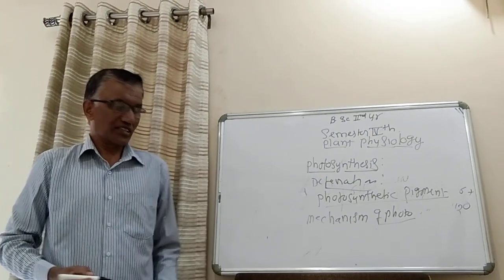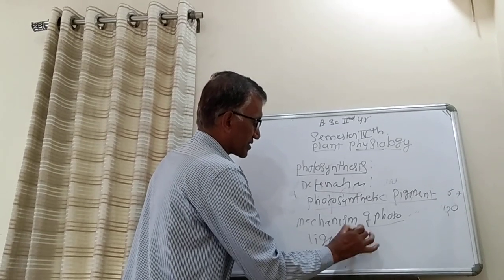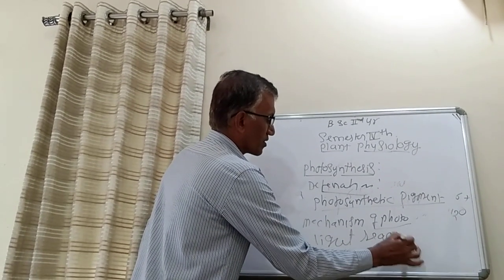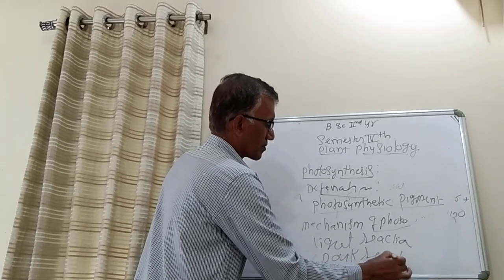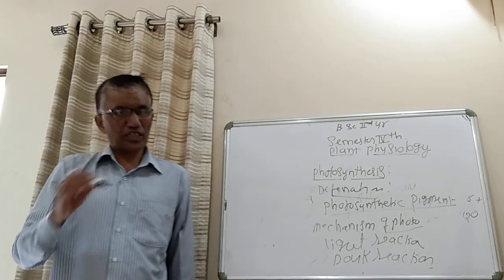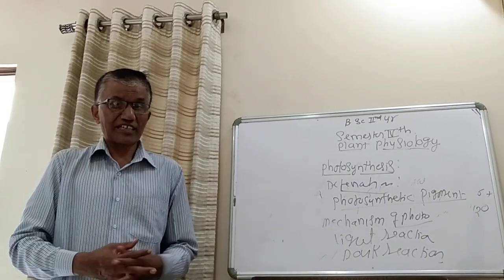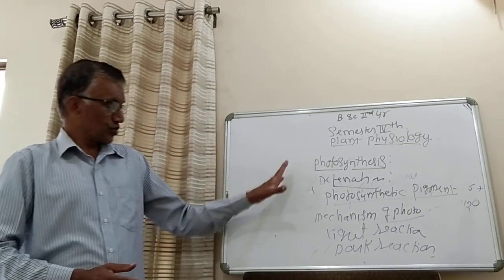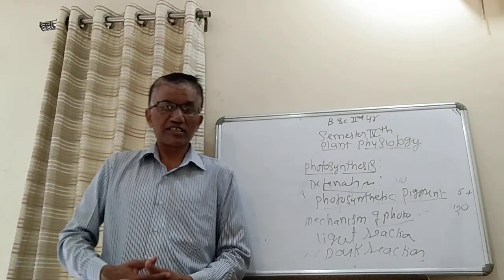In the mechanism, there are again the light reaction, the dark reaction, the C3 pathway, the C4 pathway, and the CAM pathway. So these are some of the important aspects related to this chapter. Already we have seen the definition and photosynthetic pigments.